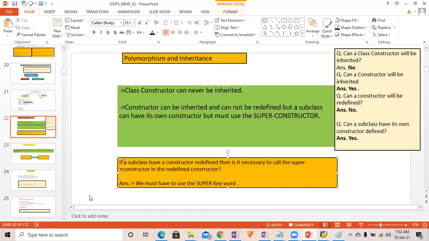Now, if a subclass has a constructor defined, then is it necessary to call the superclass constructor? Yes, that is possible. That is necessary, right?